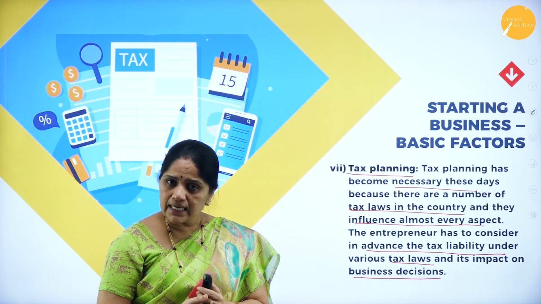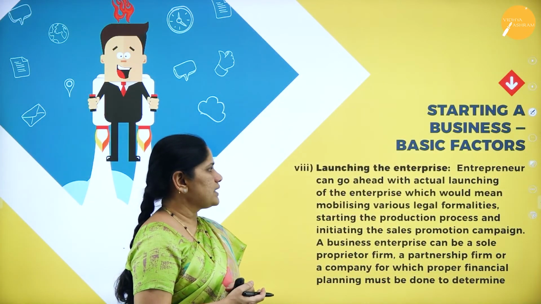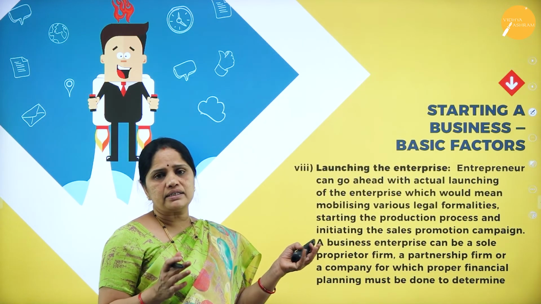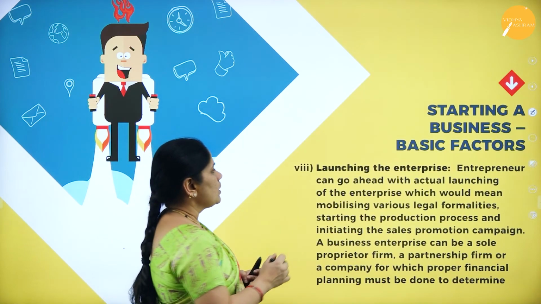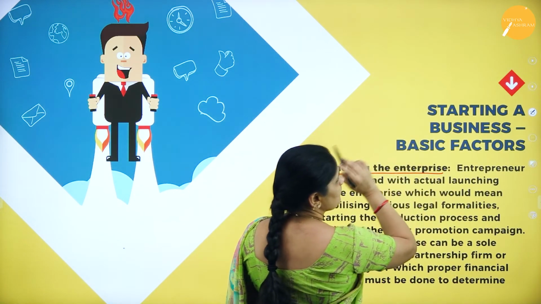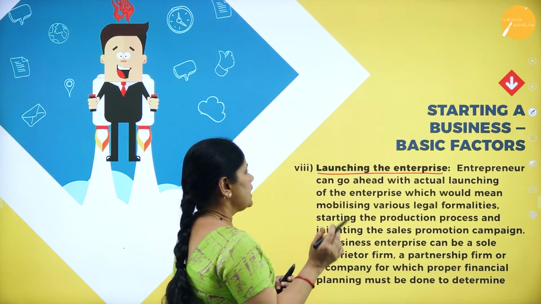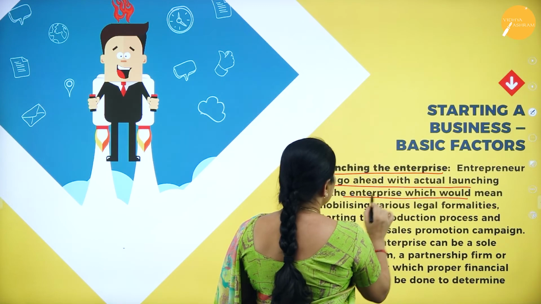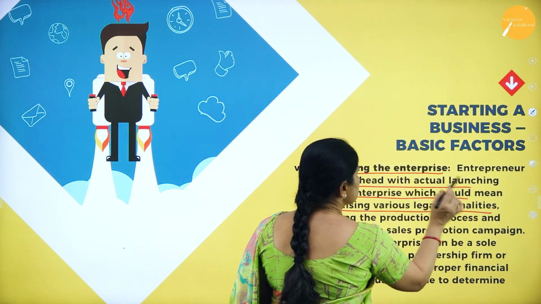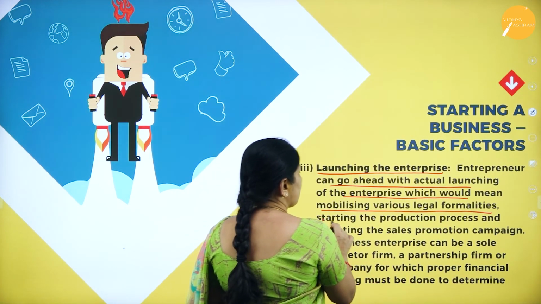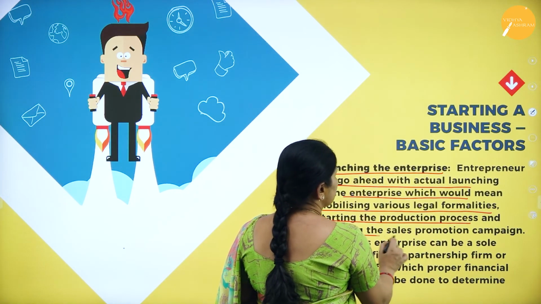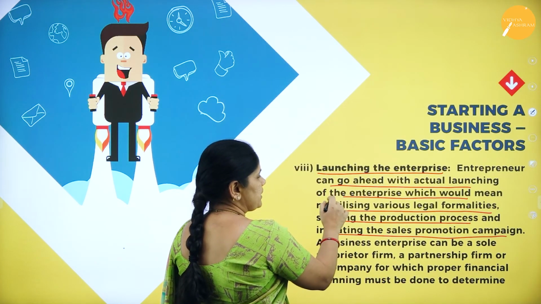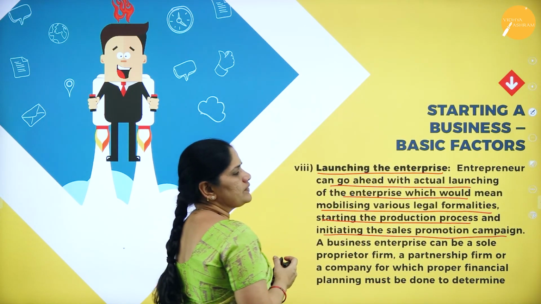Then, the last one is launching the enterprise. After thinking about all these factors, the last thing becomes launching the enterprise. Now, what do we mean by launching the enterprise? The entrepreneur can go ahead with actual launching of the enterprise, which would mean mobilizing various legal formalities, starting the production process, and initiating the sales promotion campaign. So, the entrepreneur can go ahead with actual launching of the enterprise.